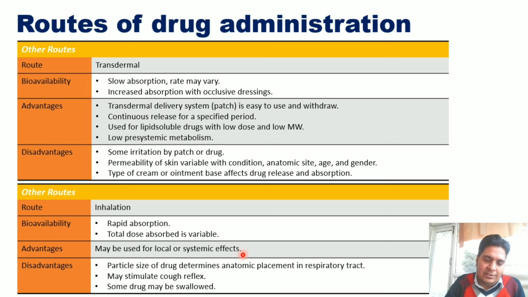These are the advantages of this system. The major disadvantages of this route are that the particle size of the drug determines anatomical placement in the respiratory tract and may stimulate the cough reflex, and some drug may be swallowed by this route of administration.